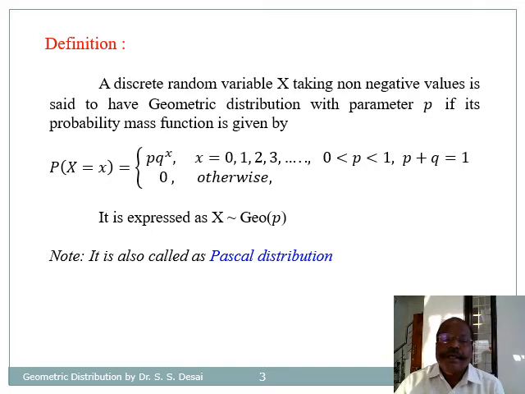It is expressed as X follows geometric distribution with parameter p. Note that geometric distribution is also called Pascal distribution.